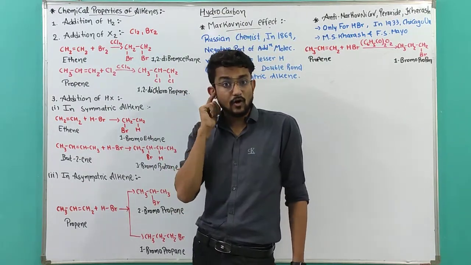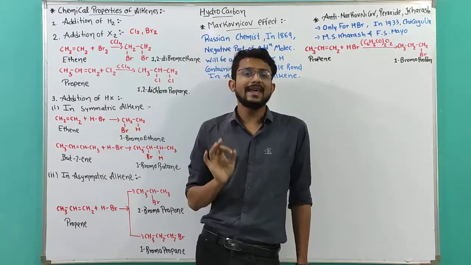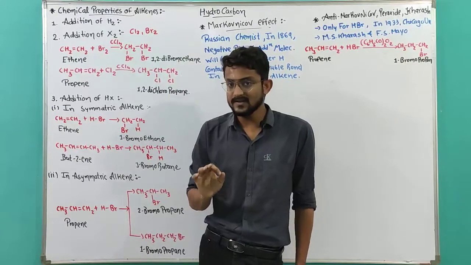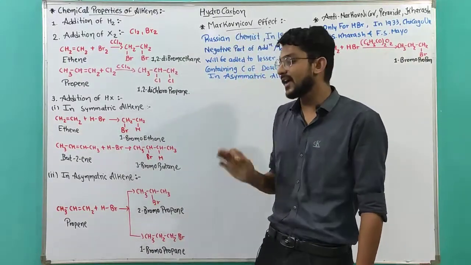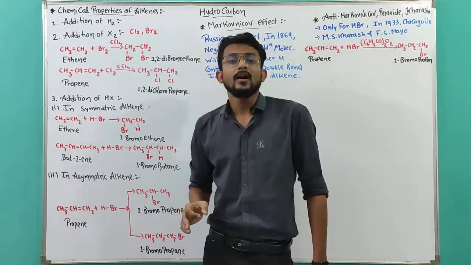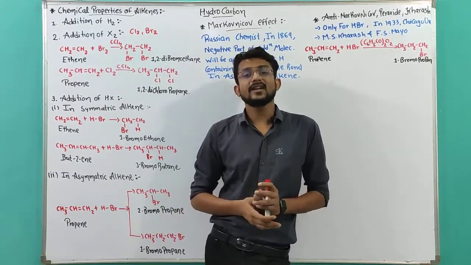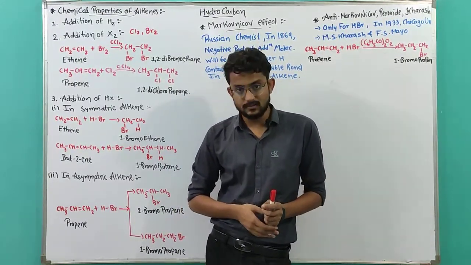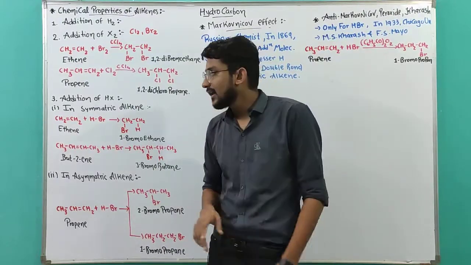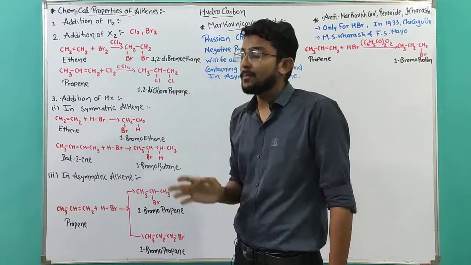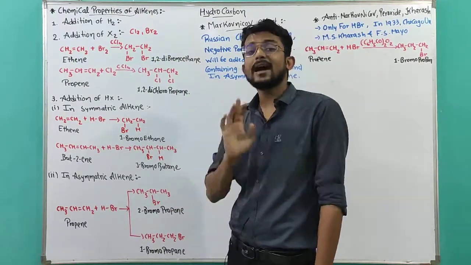Why? Because fluorine is highly reactive. In the sense, the reaction will be very fast and an enormous amount of energy will be released, which can cause problems. That's why F2 is never added to the alkene directly.